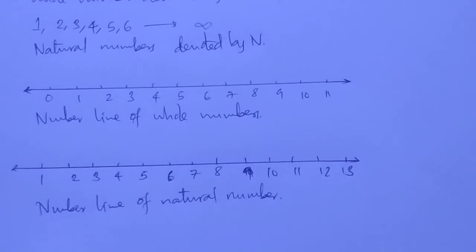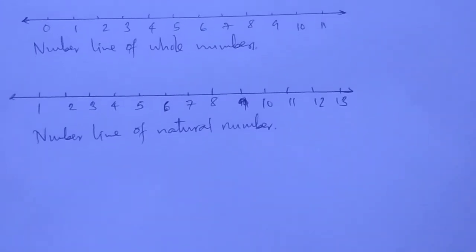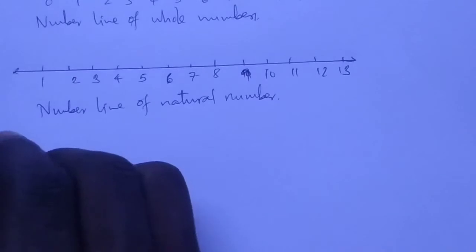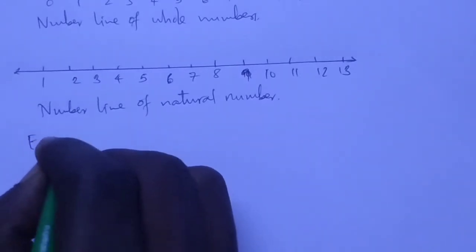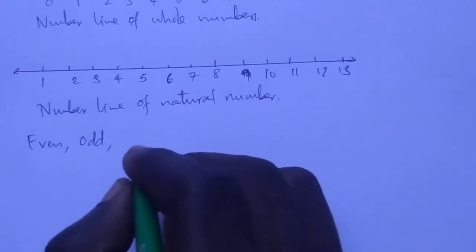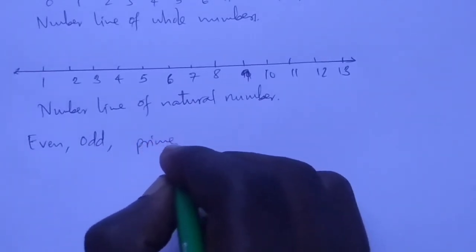From there, numbers can be divided into three major types: the even numbers, the odd numbers, and the prime numbers.